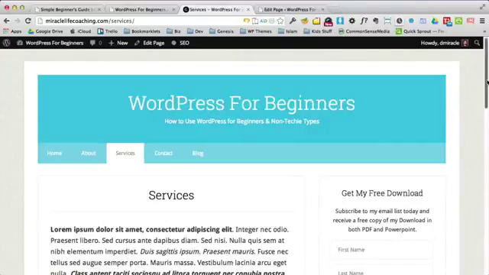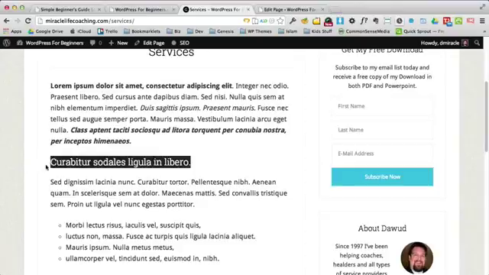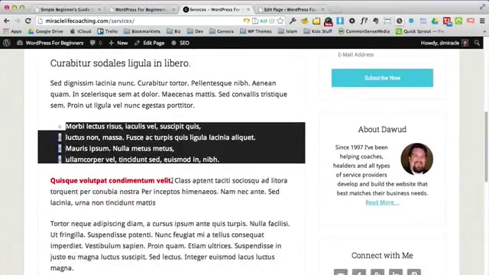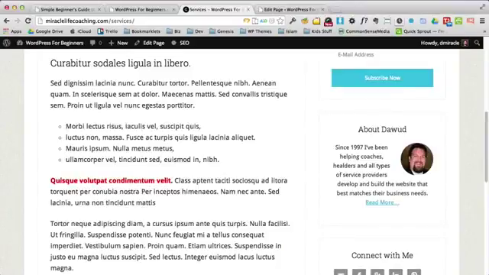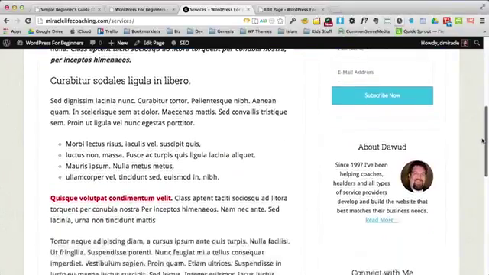And you're going to see, again, we've got our bold text. We got our italics text. We got our bold and italics text. Now we have our subheading. We have our bullet list. And if I scroll down a little further, we'll have our bolded red text. So you can see in just a couple of minutes, we've made major changes to this page. Remember what it looked like in the beginning? It had no styling whatsoever.